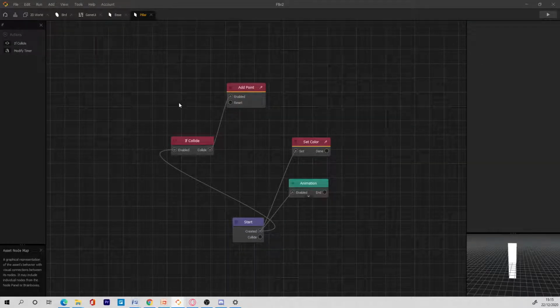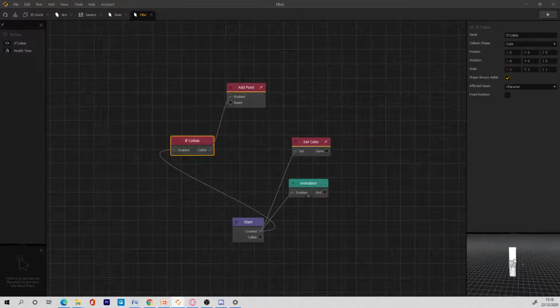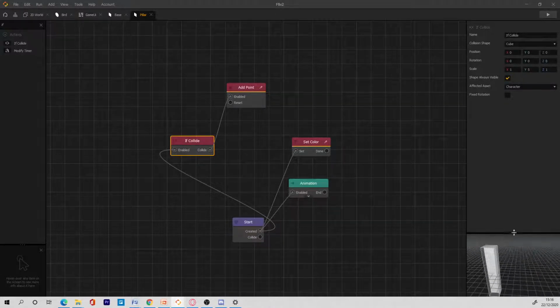So how can we make it detect the player? Good question. So what we can do is go to this if collide and make it show, right? And then if I make this 5 the same way, you can see that it's fitting the whole shape.